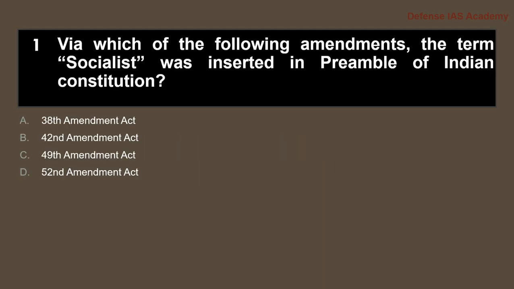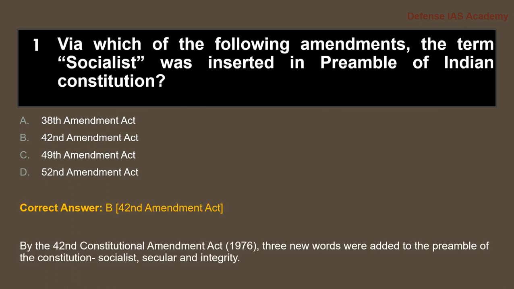Question 1. Via which of the following amendments was the term socialist inserted in the Preamble of the Indian Constitution? The correct answer is option B, the 42nd Amendment Act. By the 42nd Constitutional Amendment Act, passed in the year 1976, three new words were added to the preamble of the Constitution. They were socialist, secular, and integrity.